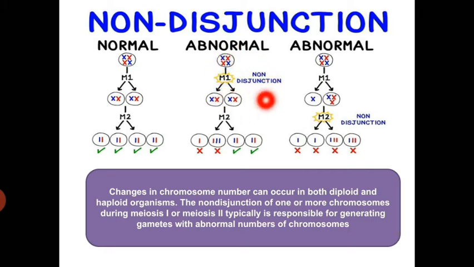Here non-disjunction is happening at meiosis 1, and these are the abnormal chromosomes. There is a missing chromosome and there is an excess number of chromosomes, but these two are normal. And here non-disjunction is happening in meiosis 2, and they are all abnormal chromosomes.